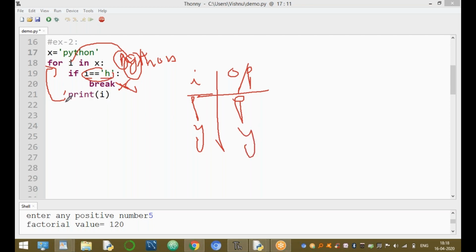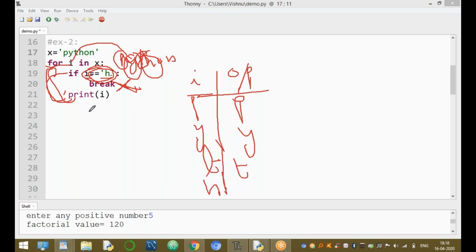Again go back. Next time i value equal to t. t equal to h, this condition is false. This is not executed. Print of i value t on the screen. Again go back. i value equal to h.